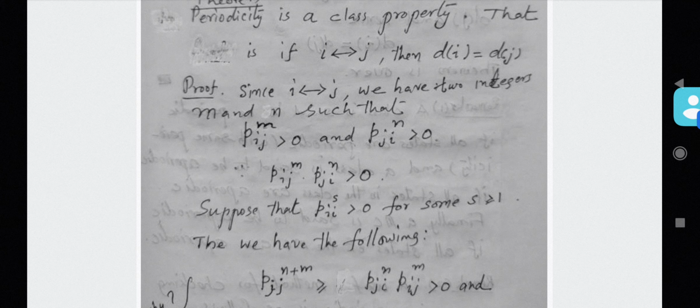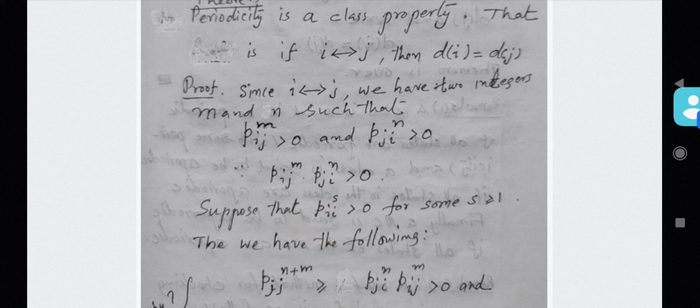And since P_ij^m is greater than 0 and P_ji^n is greater than 0, their product is also greater than 0: P_ij^m times P_ji^n is greater than 0.